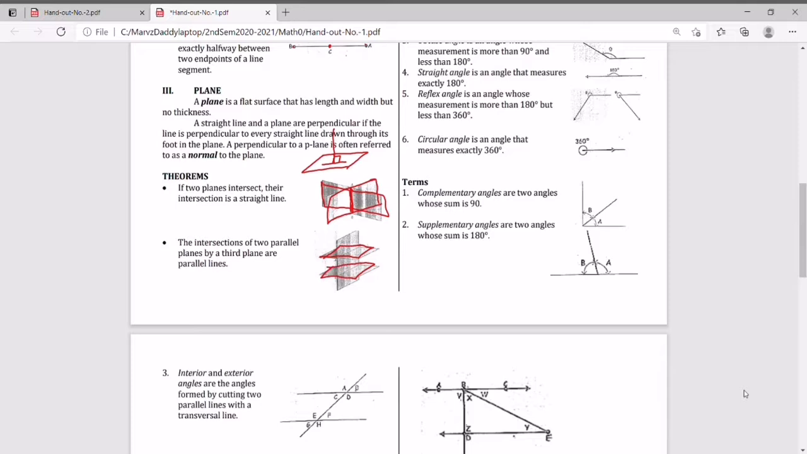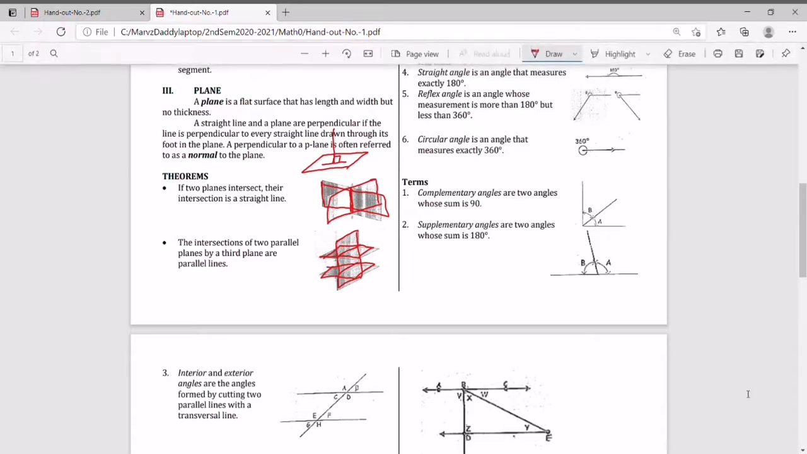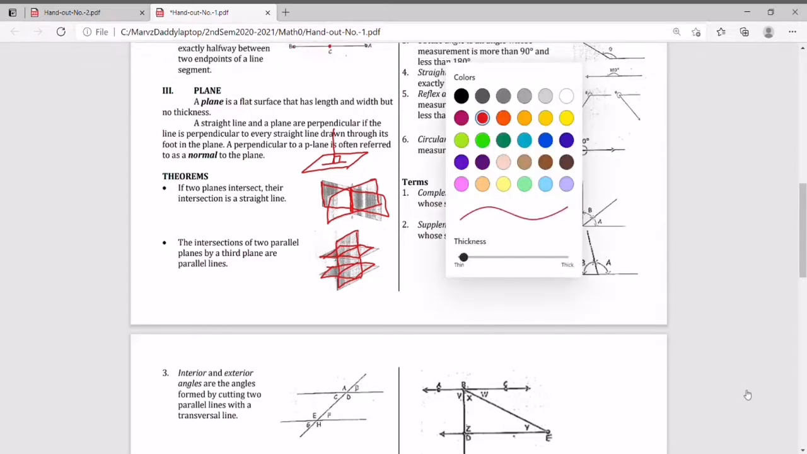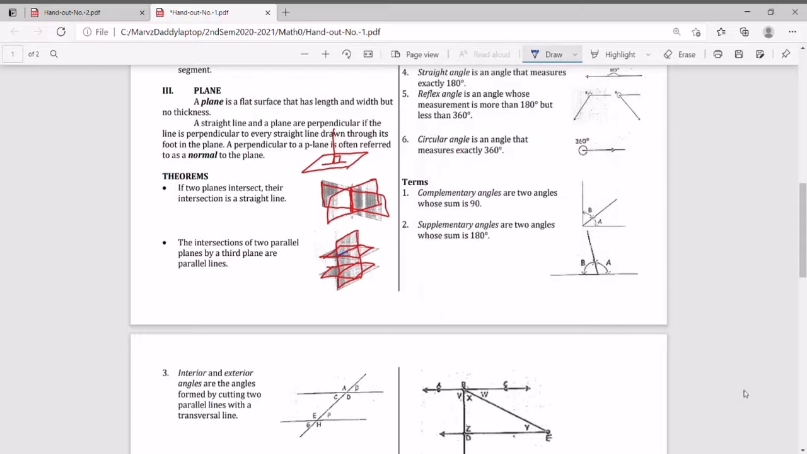So naa kay another plane, third plane nga intersect sa duha. So this is our third plane. So the intersections kuno ana niya are parallel lines. So asa man ani? So kani siya class, this one and this. So we might want to draw it with this different color. Kani siya ang iyang intersection. They are parallel lines.